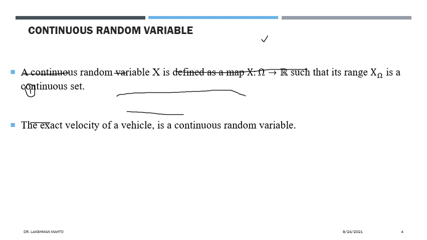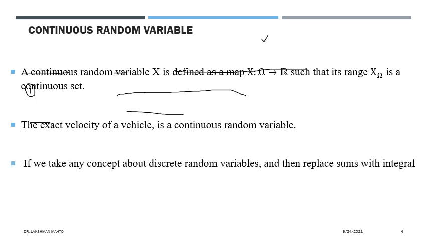Likewise, if someone is willing to measure height, it can't be a discrete number. The height of people, if you take a population from a certain area, would definitely fall in an interval. It won't take only discrete values. It always takes values from some interval or union of intervals. So the height concept also falls in this continuous pattern, like the velocity of a vehicle in the actual sense. Other signals you can put in a similar fashion.